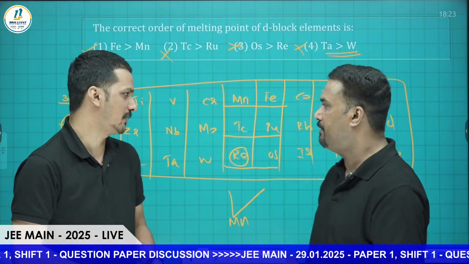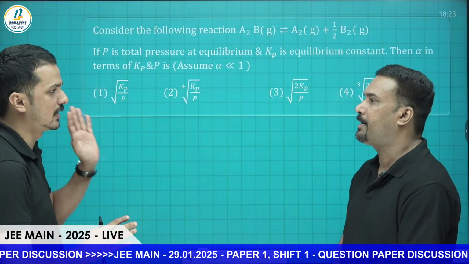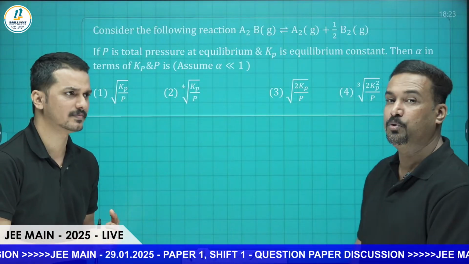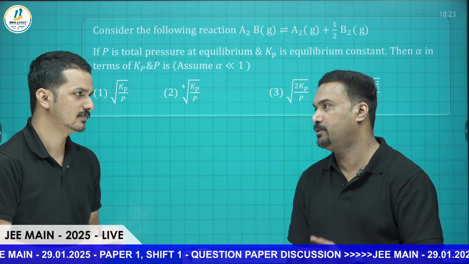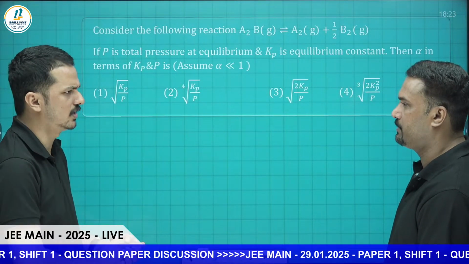Okay. Shall we go to the next one, sir? Okay, definitely. So this is the next question. This is a question from equilibrium. Comparatively a good question. This is what we told, that 4 or 5 questions would come. This is also a previous year question, the same type of question as in 2020.